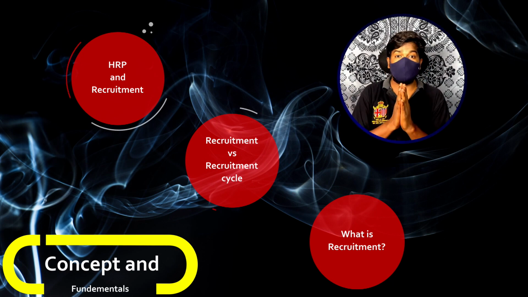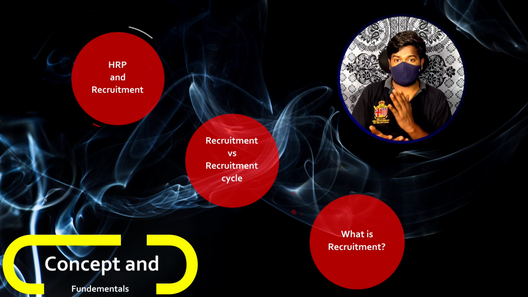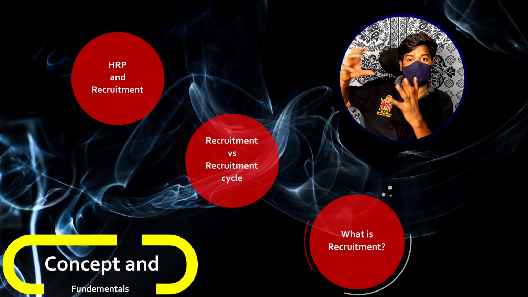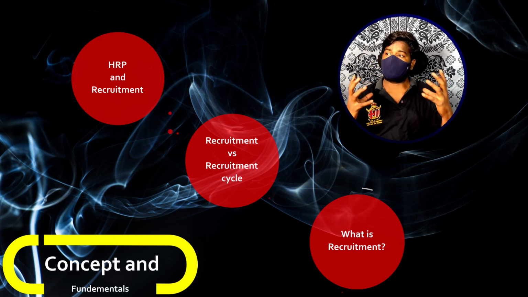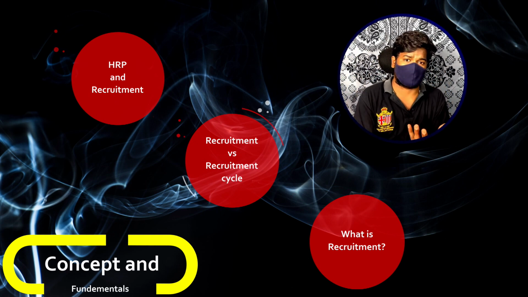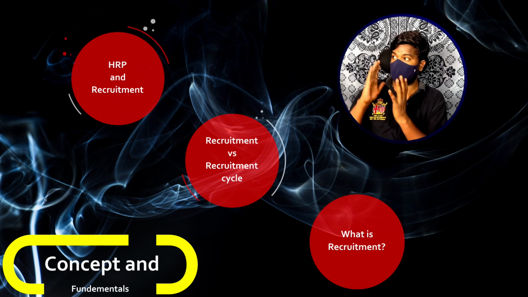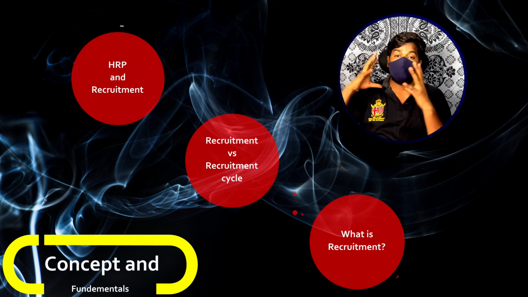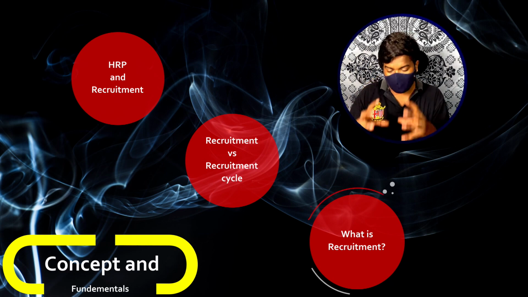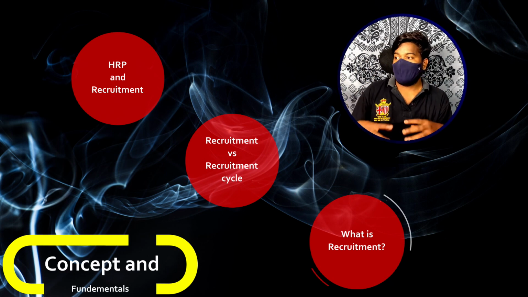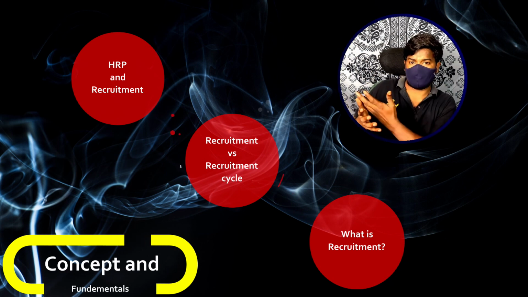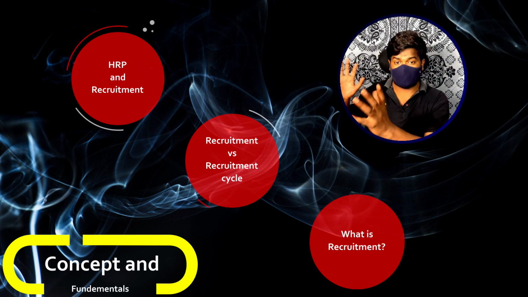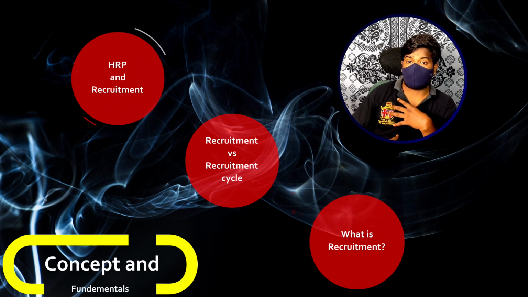See, I will give you a simple example. Let us consider that in our organization, after doing human resource planning, we came to know that we will be requiring 10 software engineers. Okay, this is an example. Based on our organizational objectives, after human resource planning, we came to know that we will be requiring 10 software engineers. Now let us assume that we rolled out an advertisement, or we rolled out the information into the outside world, telling that we are looking for 10 software engineers.